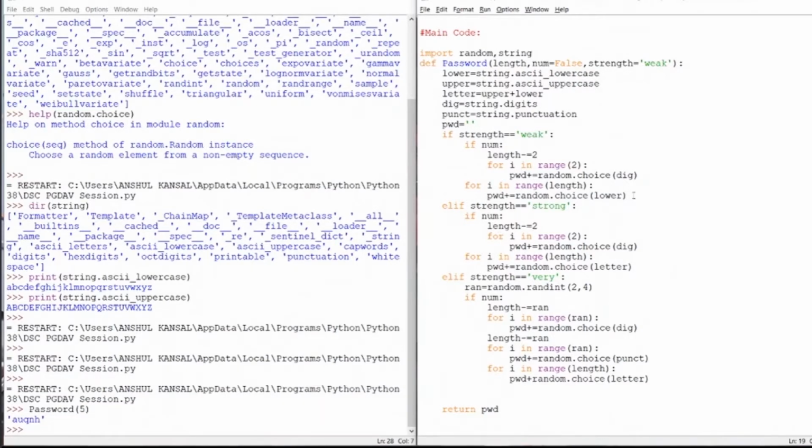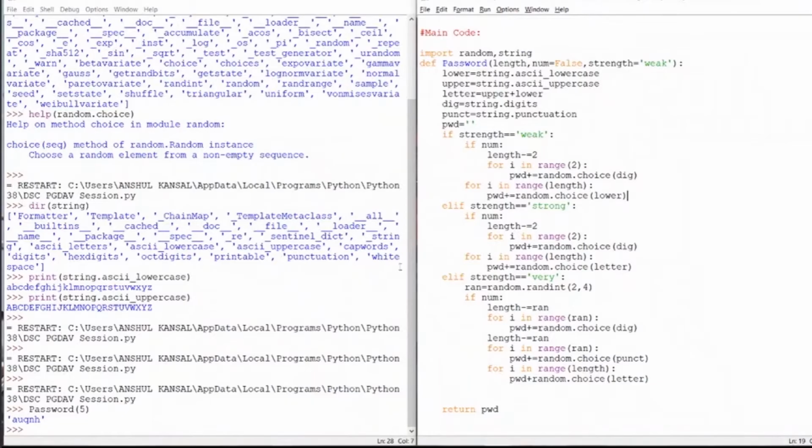What does the lower variable contain? It contains the lowercase alphabets, a to z, and from that it chooses a random value and provides it to the password. So if I count the number of letters I got here, it is 1 2 3 4 5. Yeah, it's currently 5 letters, so I have given the strength as 5.